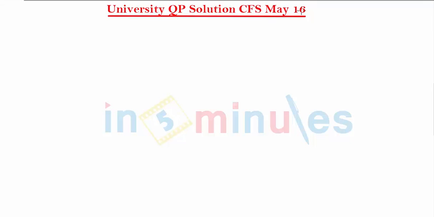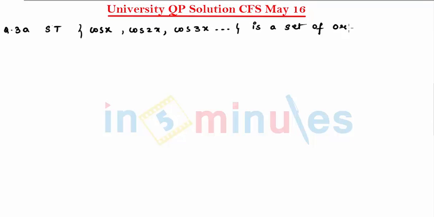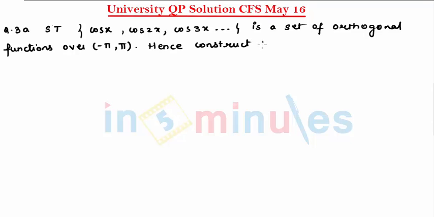We'll be starting with May 16 Complex Fourier Series question paper solution, in which question is 3a. Show that cos x, cos 2x, cos 3x is a set of orthogonal functions over minus pi to pi. Hence construct orthonormal set. So let's start with the solution.